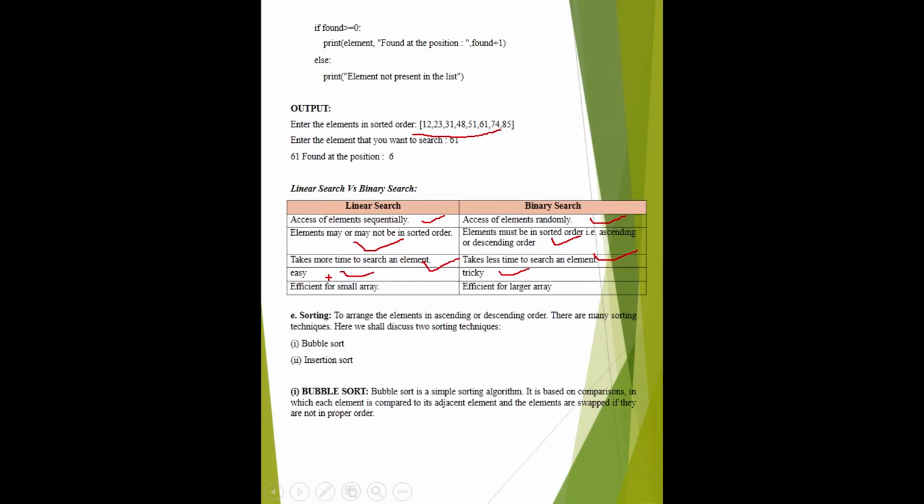Linear search is not based on divide and conquer, binary search is based on divide and conquer. Linear search is efficient for small arrays, but binary search is efficient for large arrays. And the last point is that the time complexity of linear search is O(n), but the time complexity of binary search is O(log n).